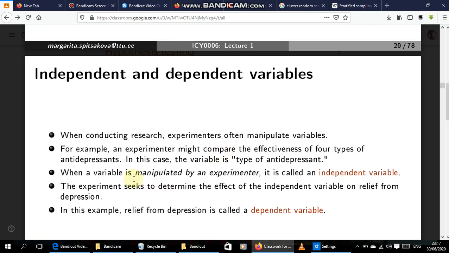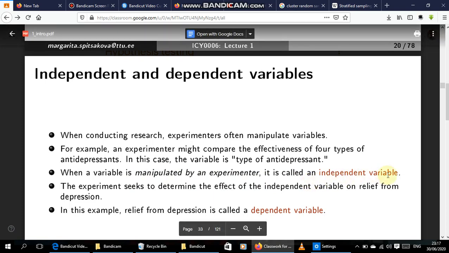So when a variable is manipulated by an experimenter, it is called an independent variable. You are manipulating the antidepressant to see the effect it will have on depression. So you see that being relieved from your depression is dependent on the antidepressant.